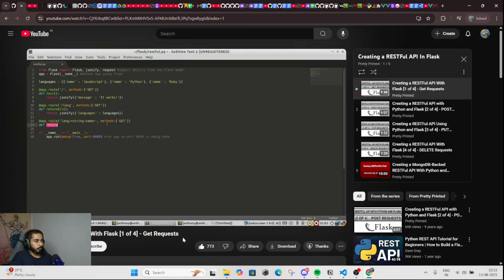And then I need to define a function that this route calls. I'm going to call it return 1. And it just needs to take in all the values that are used as parameters. So in this case, only one name. So what I want to do with this name is search the languages list for any dictionary that matches the name. And if it matches the name, put it into a new list. And then from that new list, I can JSONify the element and we can view it in the browser.